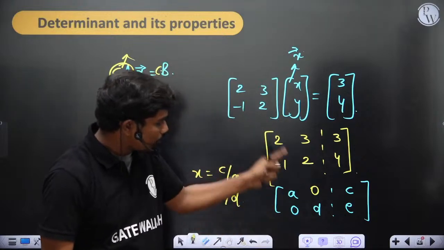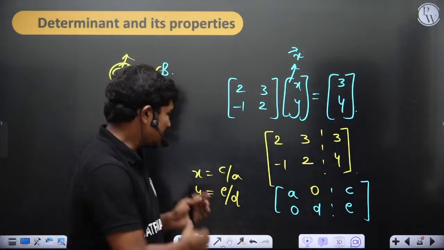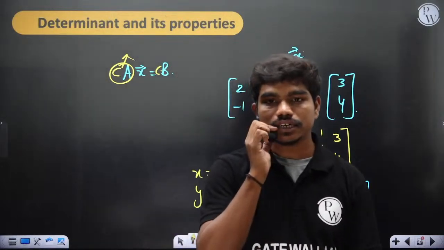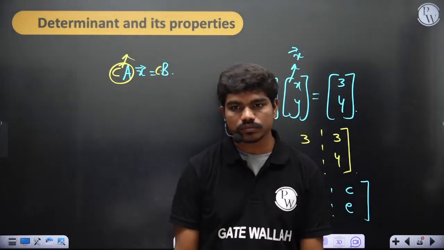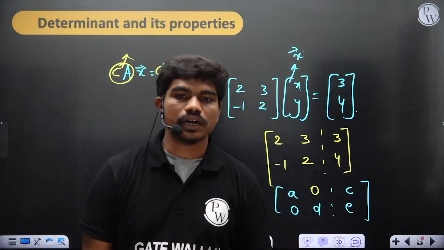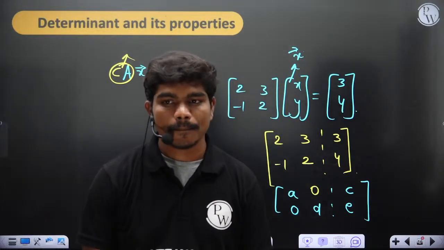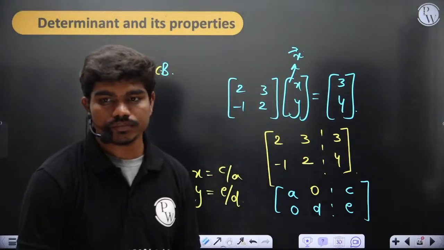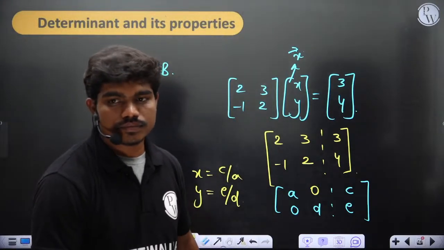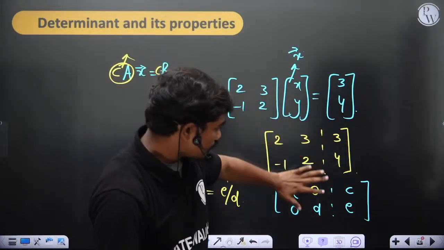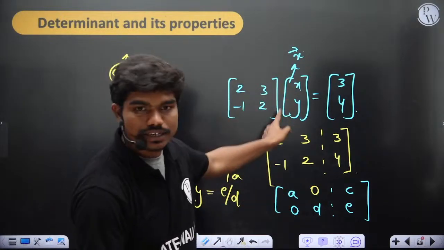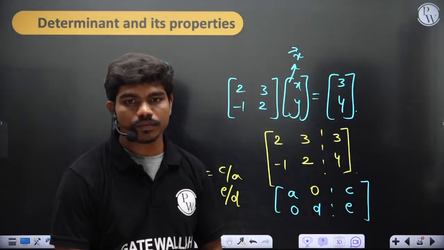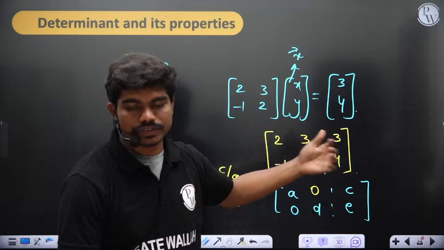If this matrix can somehow be converted to this diagonal form, then ultimately solving the system becomes very much faster and easier. Can you understand this or not? If this matrix is somehow converted to this form, then ultimately solving for this vector is very easy for you. Correct? We'll see examples, just a minute.